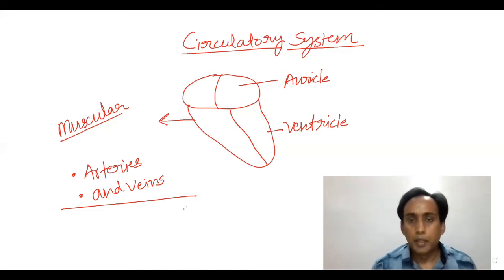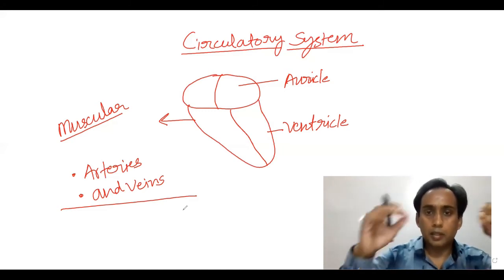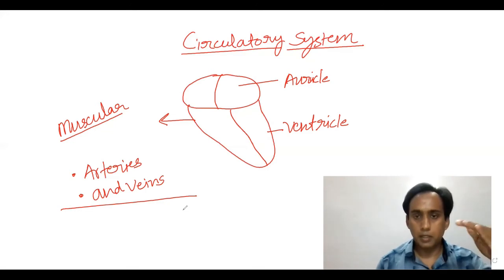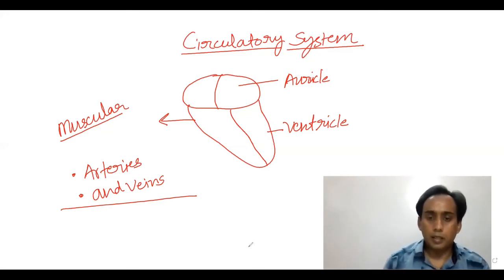So arteries are not of a particular shape throughout the body. Somewhere they are much broader, somewhere less broad, and somewhere even lesser. You can understand with this diagram also.